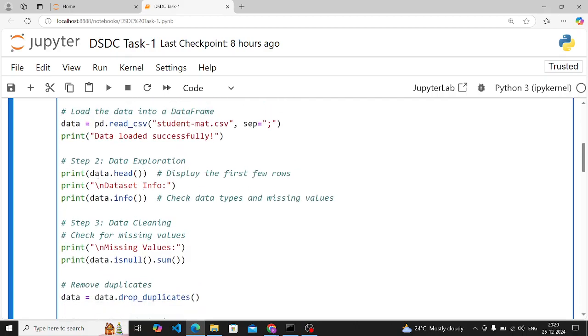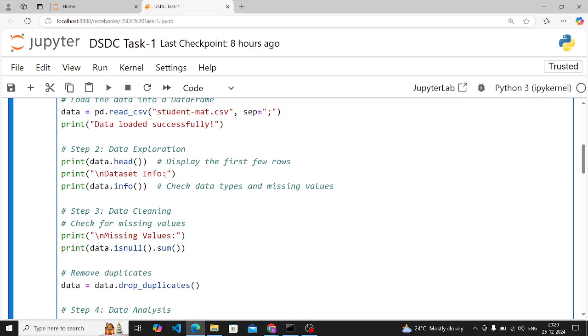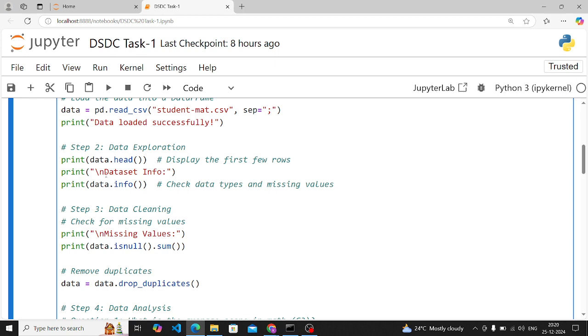Now we'll do step 2, which is data exploration. In data exploration we'll check for missing values, display column data types, and understand the data size using shape, etc. First we are displaying the first few rows by using the head function. It means we are exploring and analyzing the data. The head function will give you the top 5 rows. I'm first telling you all the code part, then we'll see the result also. So basically this head function gives you the top 5 rows of your data set.